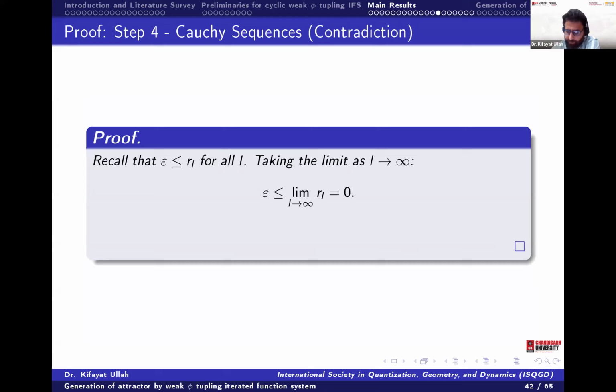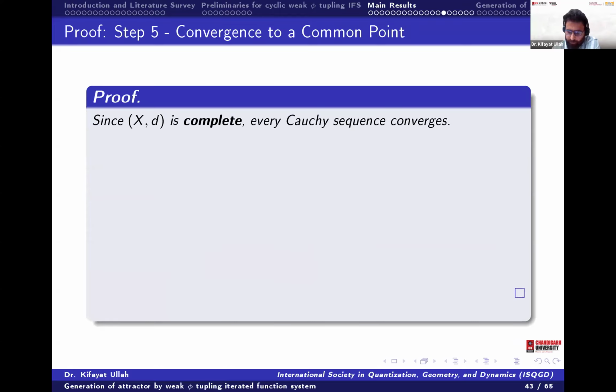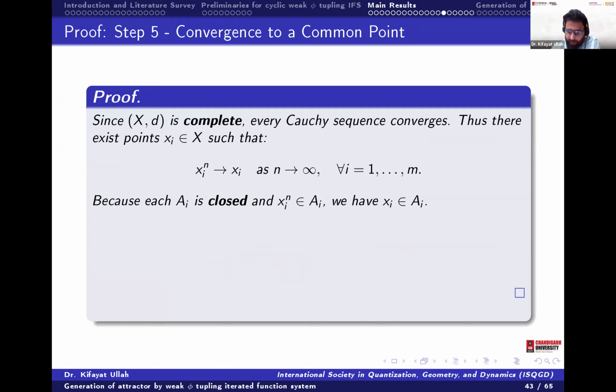Okay, so we are showing that the limit is going to 0, so this result is contradicting. So we show that every such sequence is a Cauchy sequence. So this is complete, so it will converge to a point. Since the A_i subsets are closed subsets, the sequences x_i will converge within the subsets.